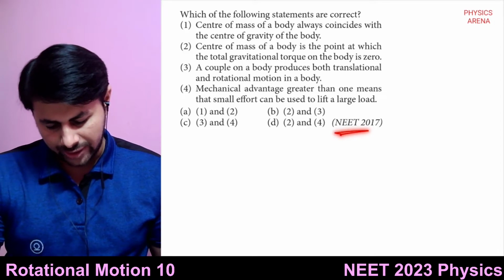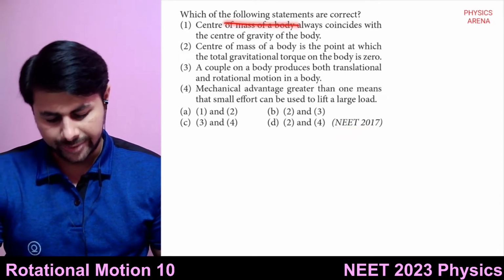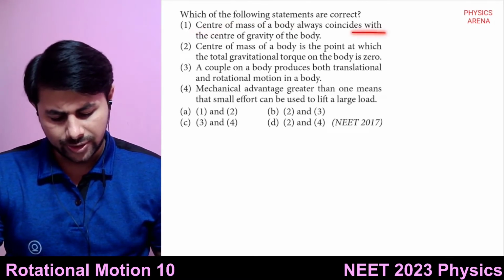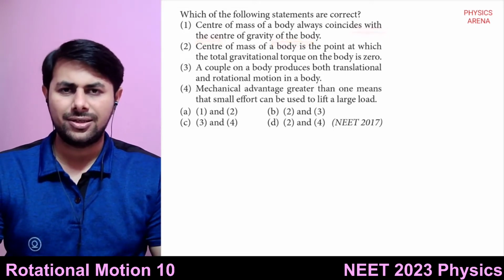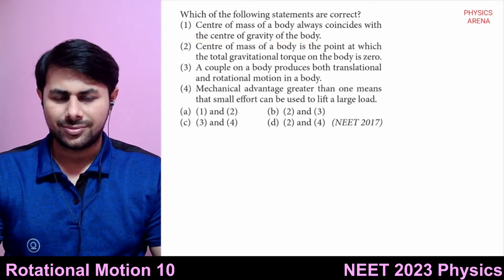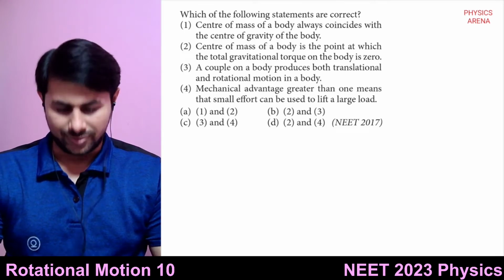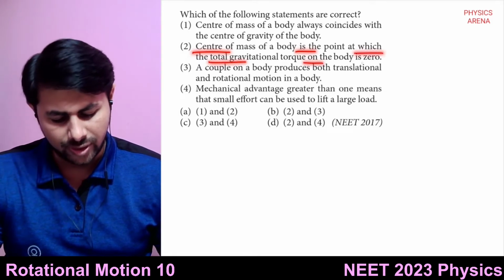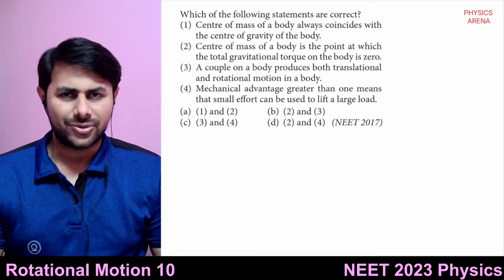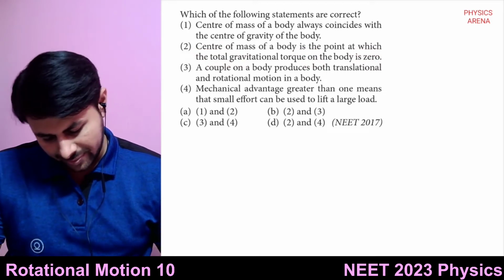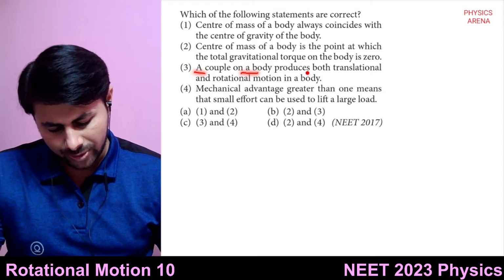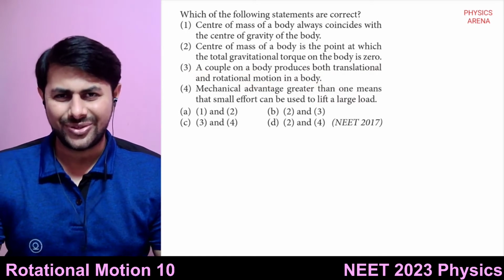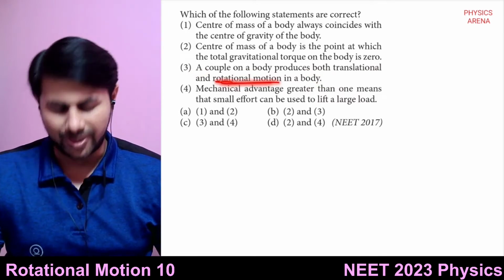So this one is from NEET 2017. Which of the following statements are correct? Center of mass of a body always coincides with the center of gravity of the body. Is it true? No. Good. Center of mass of a body is a point at which the total gravitational torque of the body is zero. It's not true. It is center of gravity. Right. Next one, a couple on a body produces both translational and rotational motion in the body. Not true. It produces only the rotational effect.